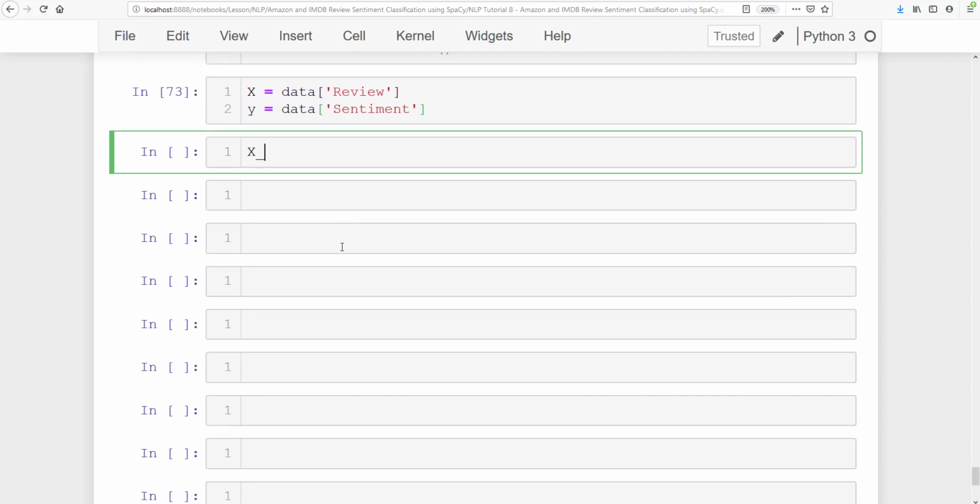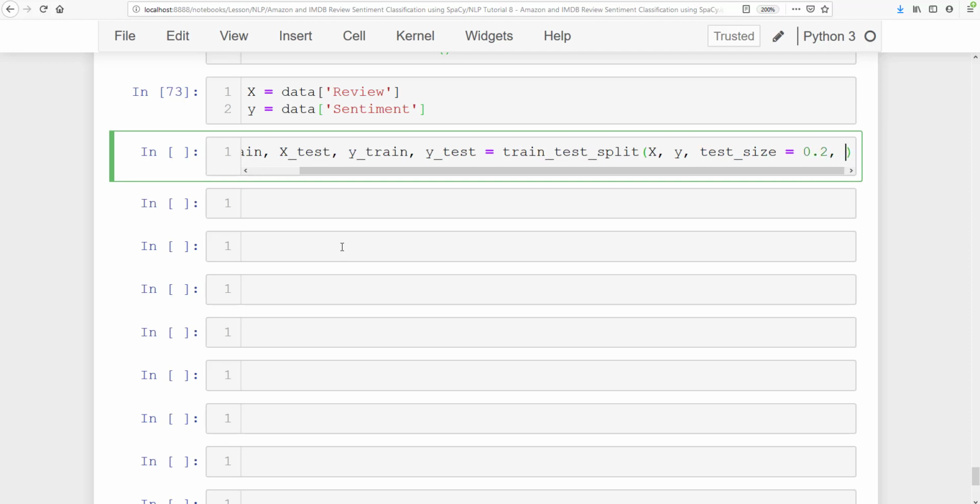Now what we need to do is perform the train and test split. X_train, X_test, y_train, and y_test is equal to train_test_split. Now inside this I'm going to pass X, y, and then test_size is equal to 0.2 and random_state, so that you get the same result. Random_state is equal to 42, let's say.